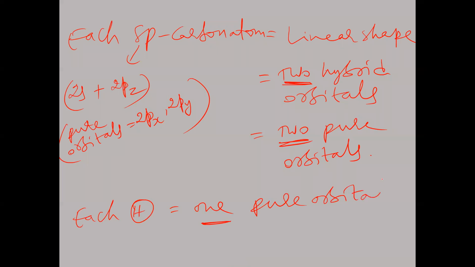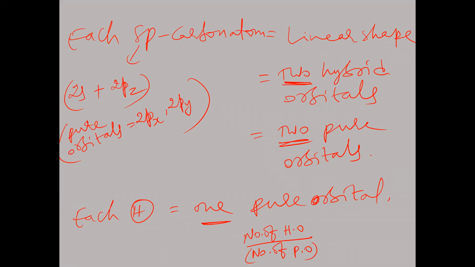Is that clear? So like this, we have to understand the concept of calculating the number of hybrid orbitals and the number of pure orbitals. In a given compound, sometimes they ask you the number of hybrid orbitals divided by the number of pure orbitals.